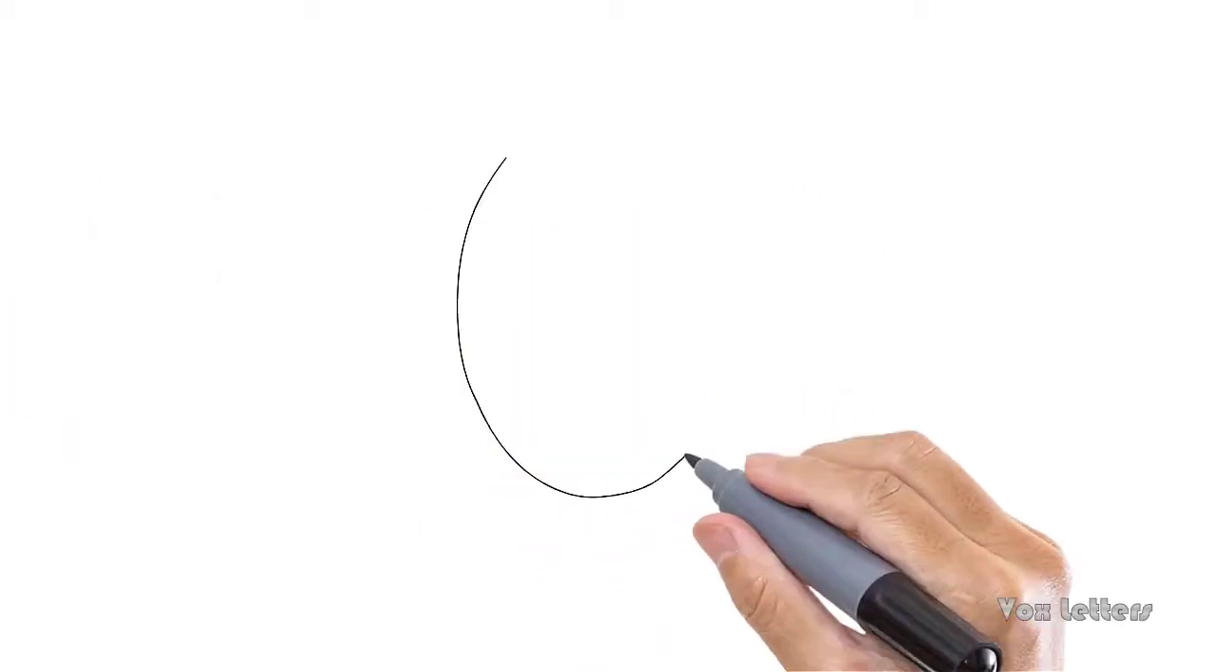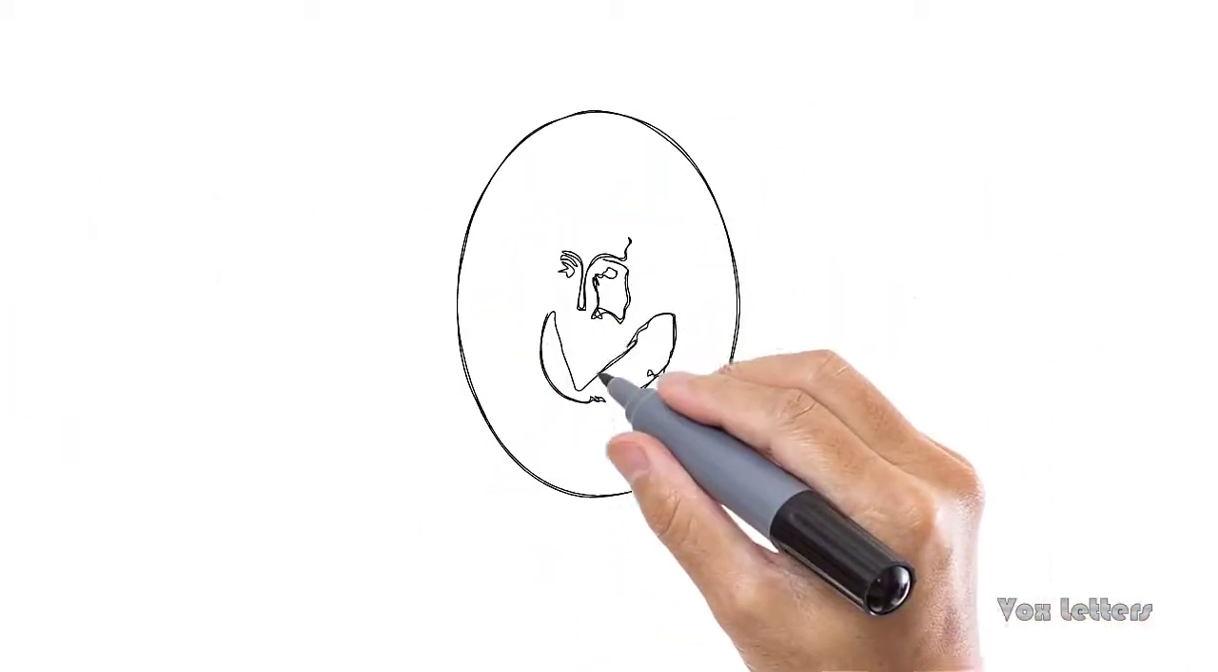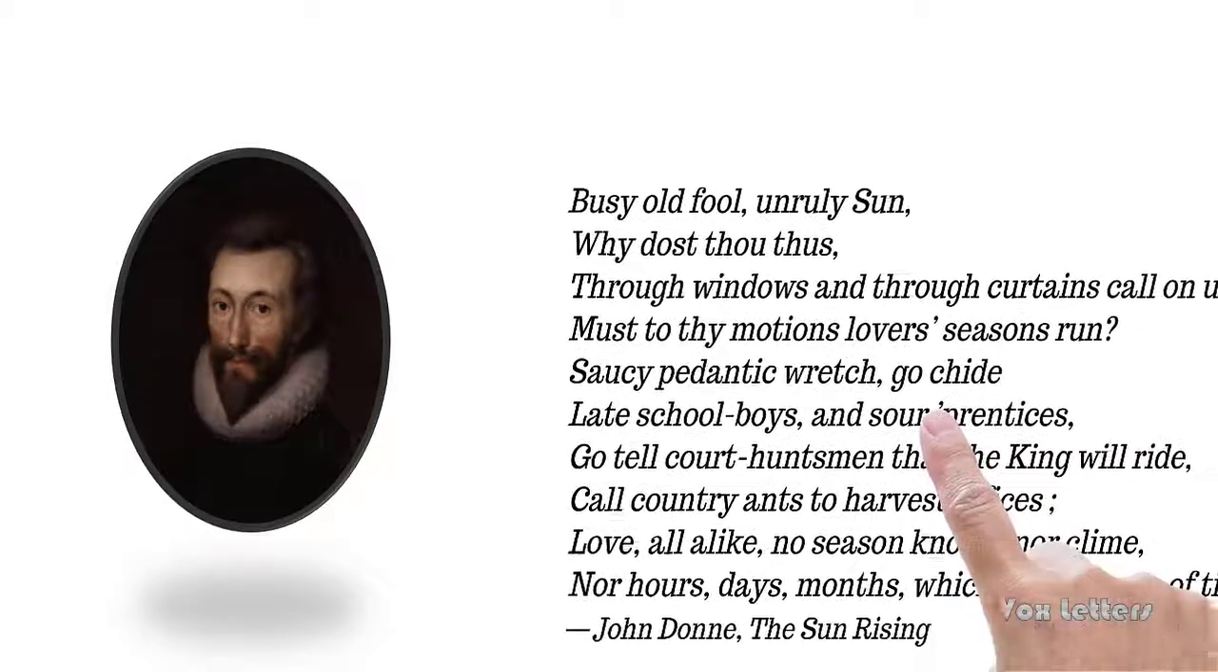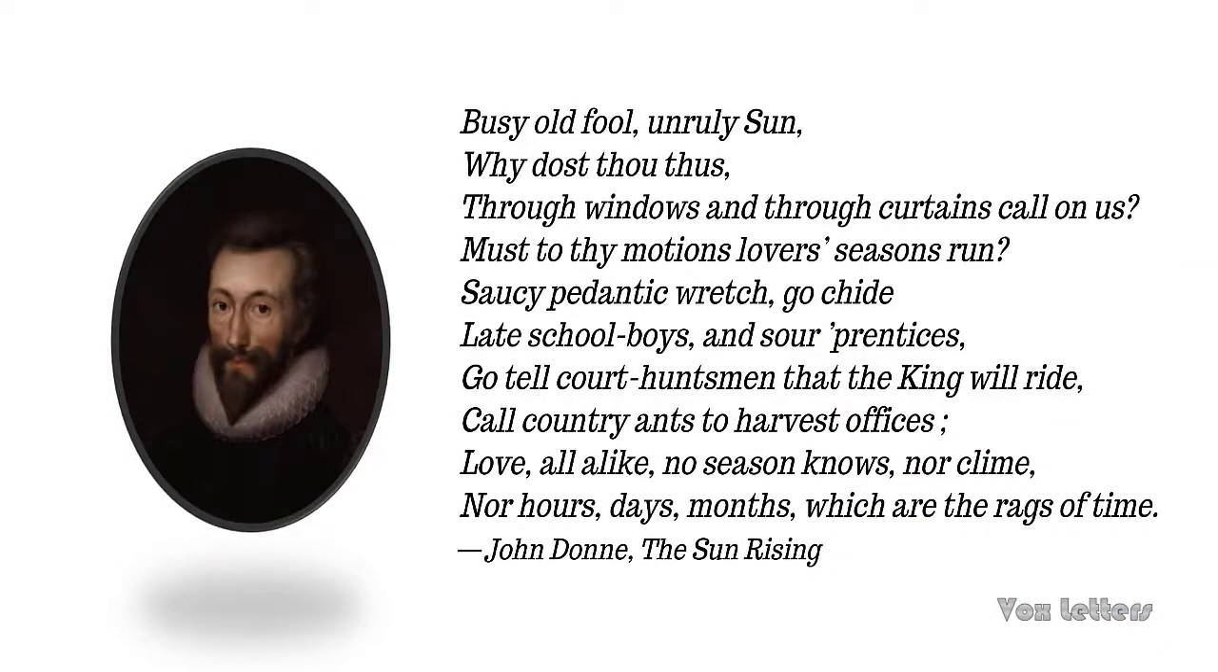John Donne, in his poem The Sun Rising, uses an apostrophe to chide the sun as it disturbs them while they are making love. He calls it a busy old fool, saucy pedantic wretch, and unruly sun. The whole poem is addressed to the sun. Look at these beautiful lines taken from The Sun Rising.